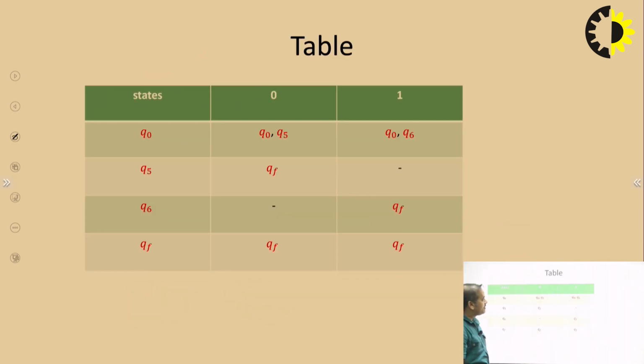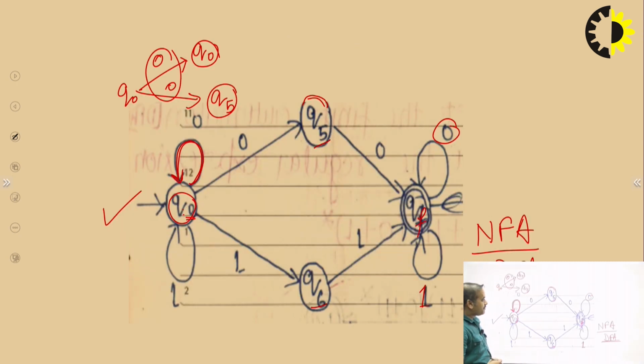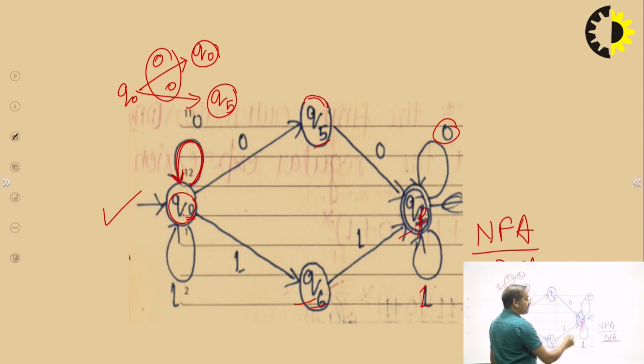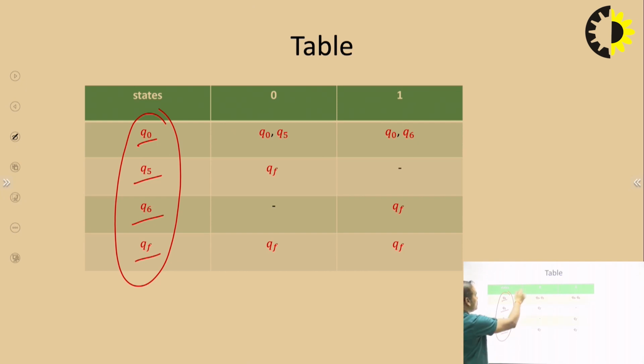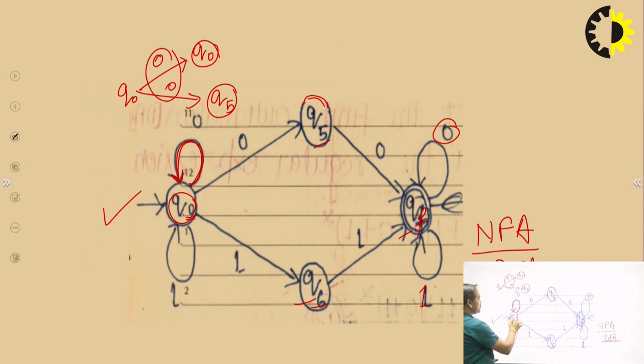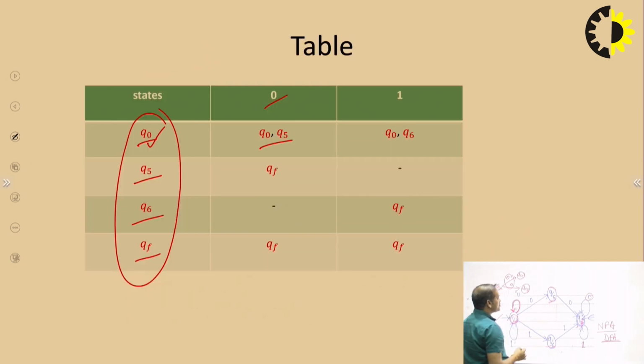In the table method, first we construct the table for this diagram. There are 4 states: Q0, Q5, Q6 and QF. We write in the first column Q0, Q5, Q6 and QF. At state Q0, for input 0 the next states are Q0 and Q5, so we write Q0, Q5.